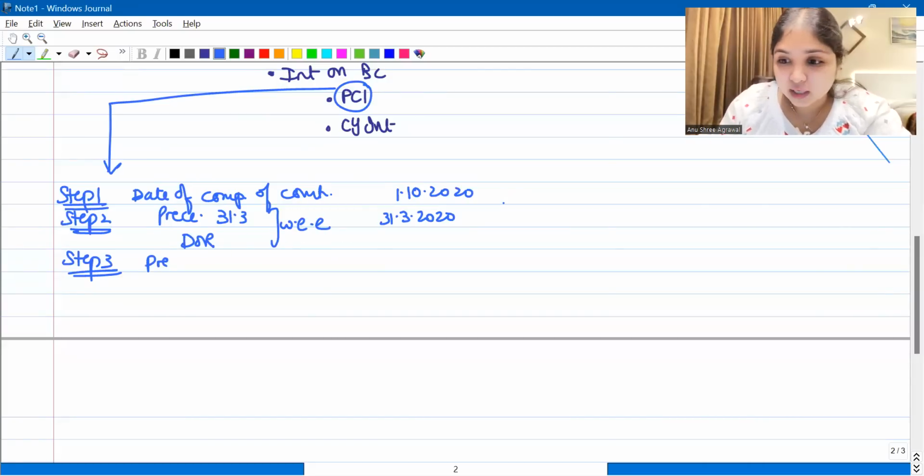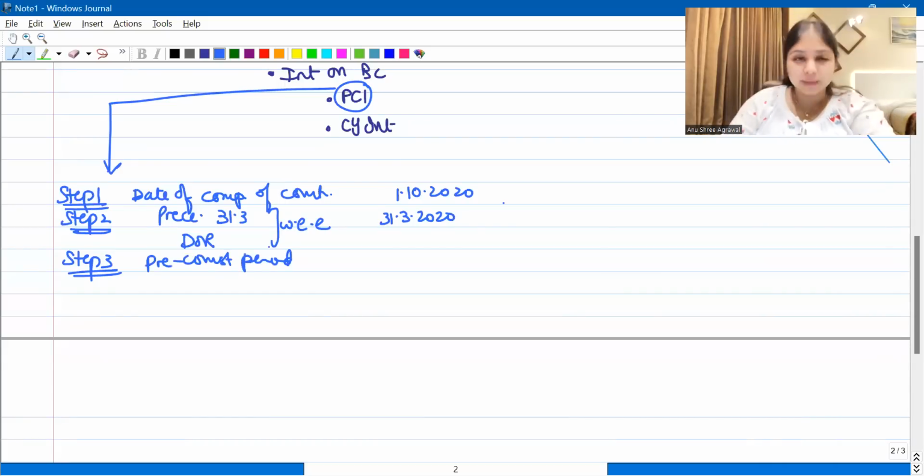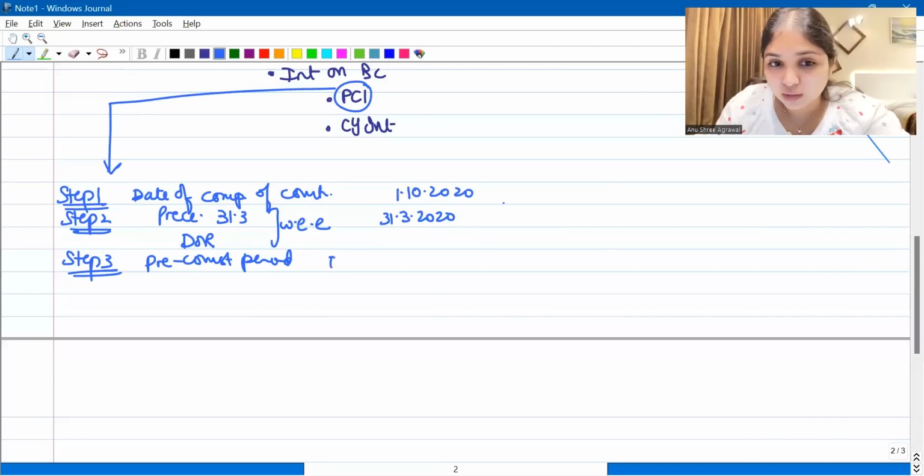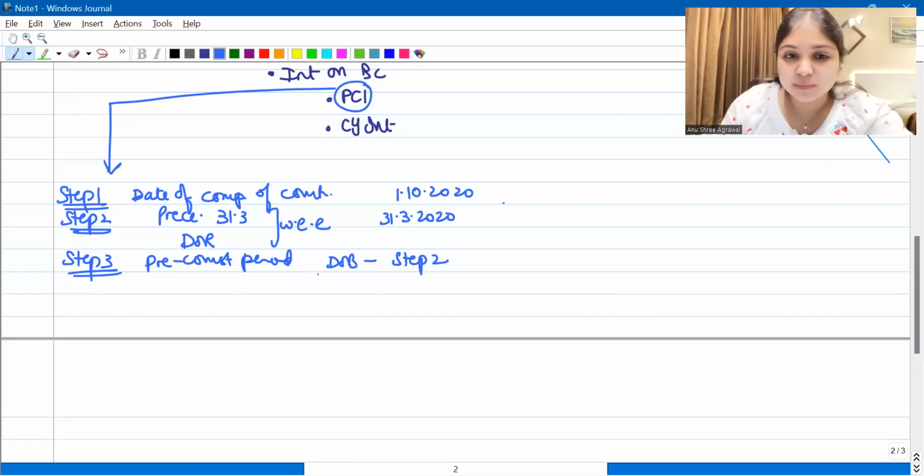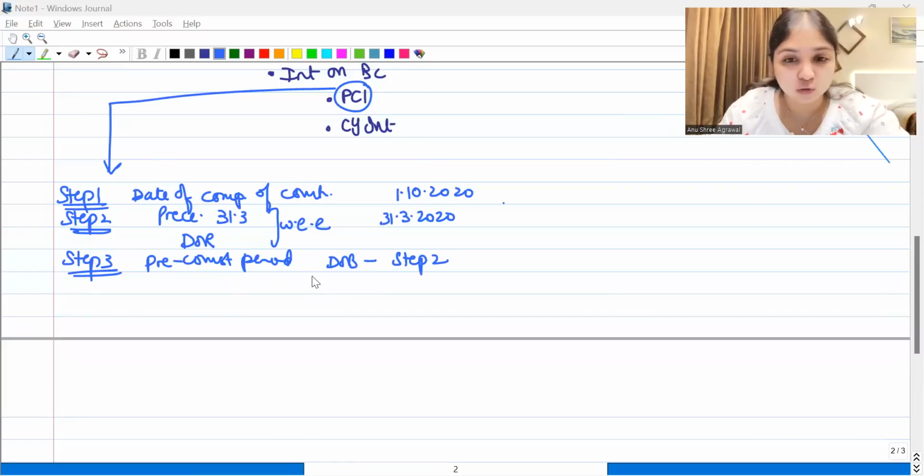Step 3 is your pre-construction period. Now, what is your pre-construction period? Your pre-construction period will start on the date of borrowing and it will end on the step 2 date.